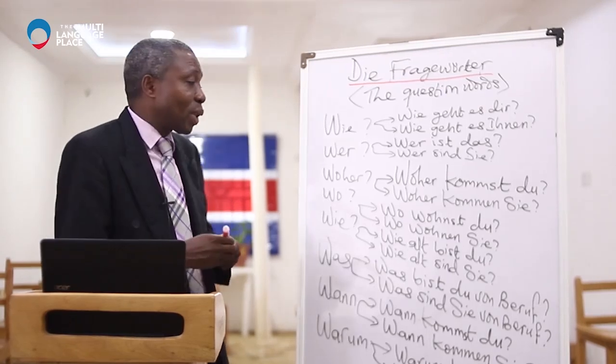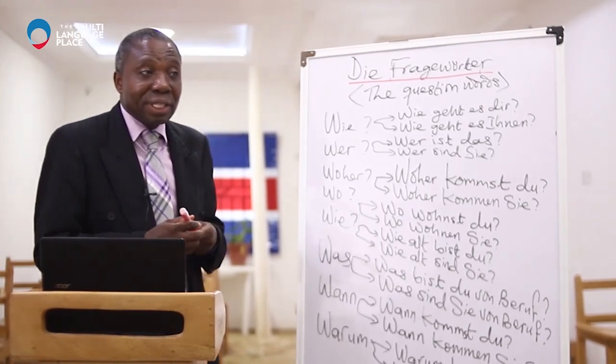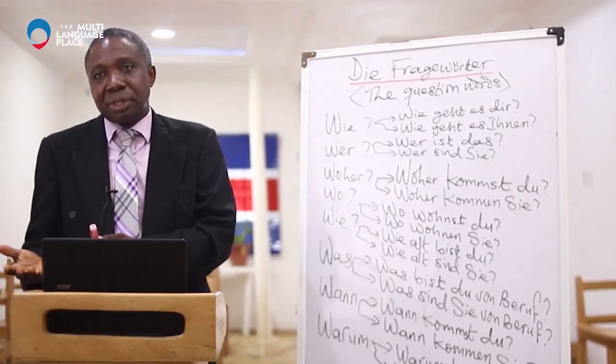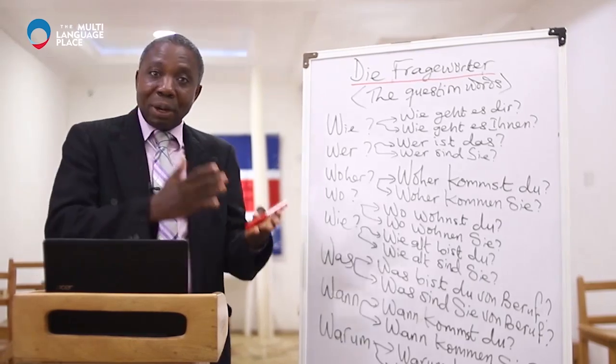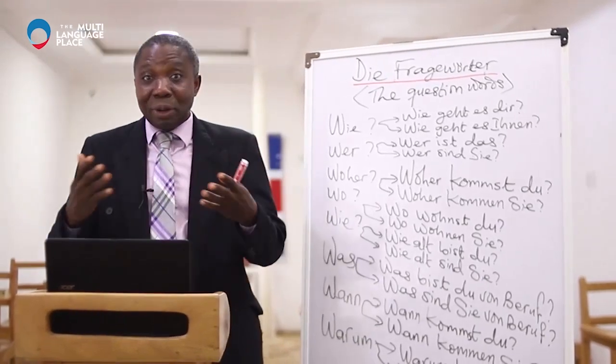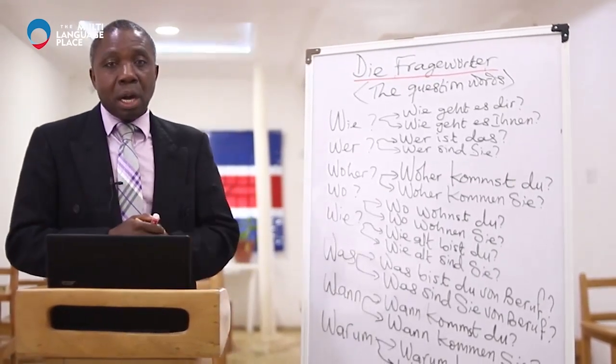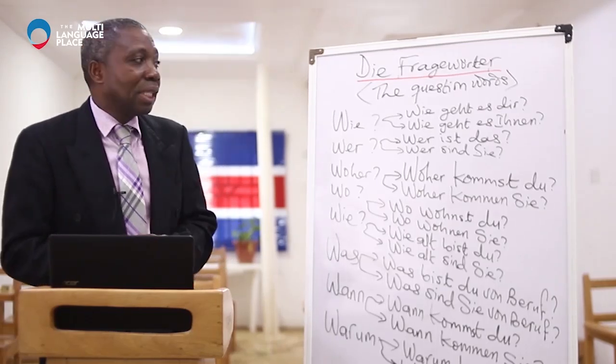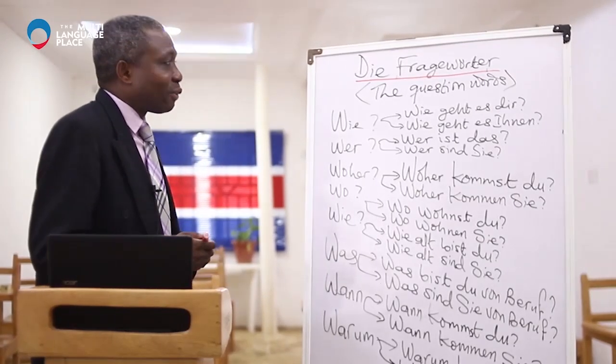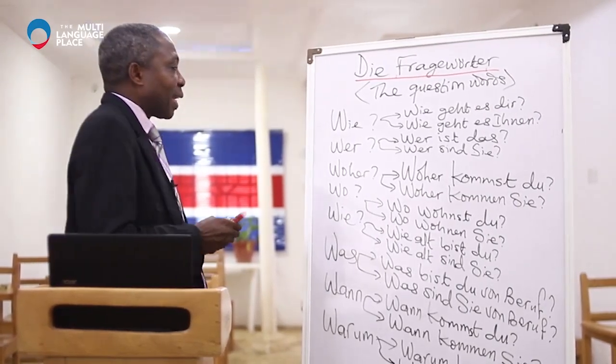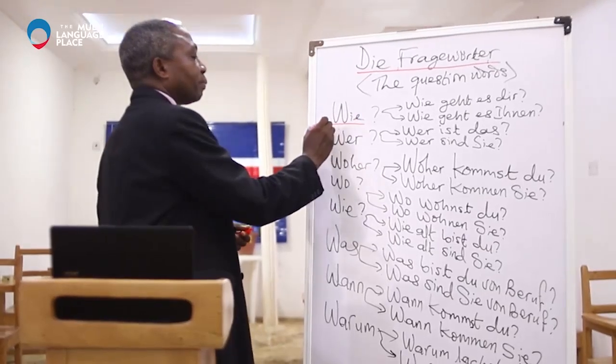We're going to start with the first one. Actually, I will first pronounce them. You pronounce after me, and then we pronounce them again. We talked about the meaning, and then we'll now be forming sentences with them. The first one under this Fragewörter, question words, is wie.